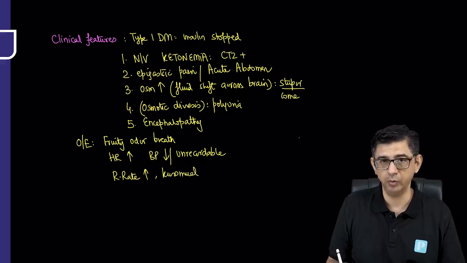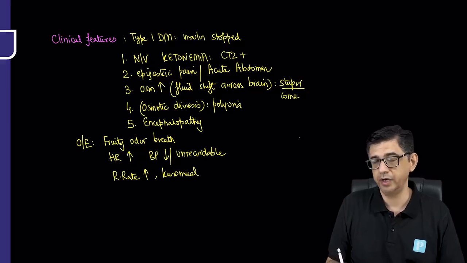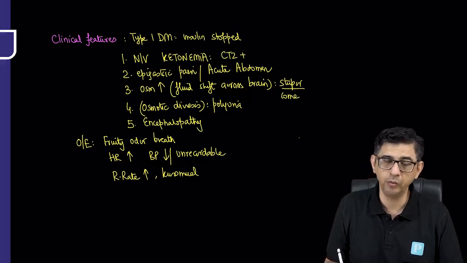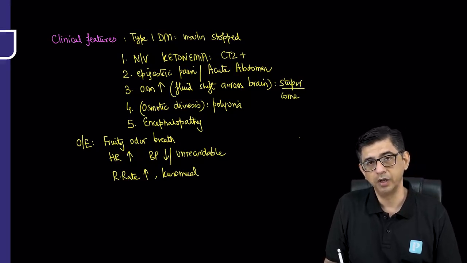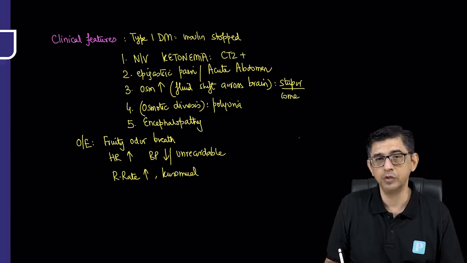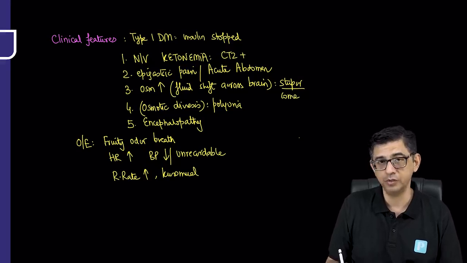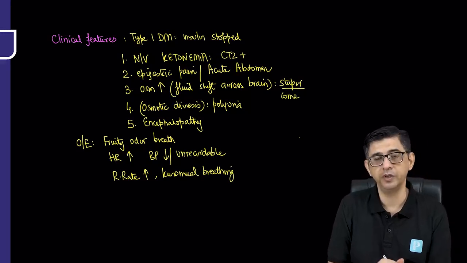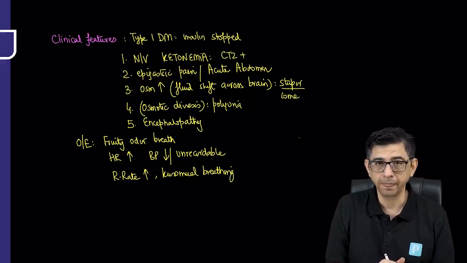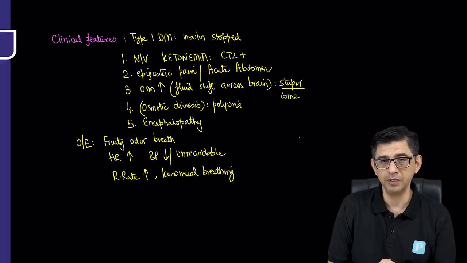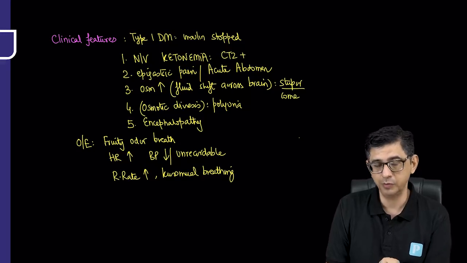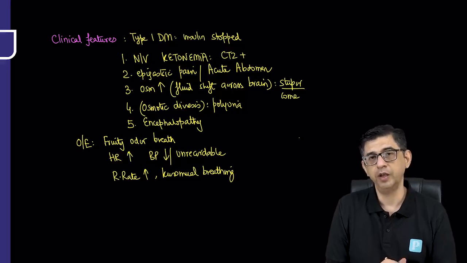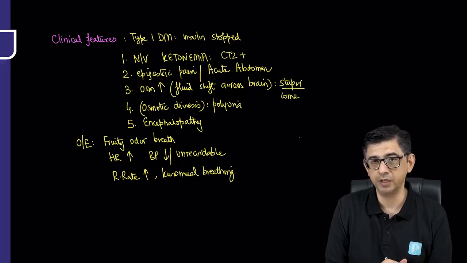See, if the ketones in the body are more, then the acidic pH will cause protons to bind to bicarbonate, and bicarbonate values were low, like I was giving you values of 15. Why? Because ketones are generating protons and consuming the bicarbonate. Once more of these protons are generated, stimulation of the respiratory center also sets in, and that's where the deep breathing comes in. It is a method of compensation where, if you breathe out faster, it helps in more consumption of the protons, because the protons are getting bound to bicarbonate, so carbonic acid is produced. That carbonic acid will break down to produce H2O plus carbon dioxide, and the lungs will help in this case.